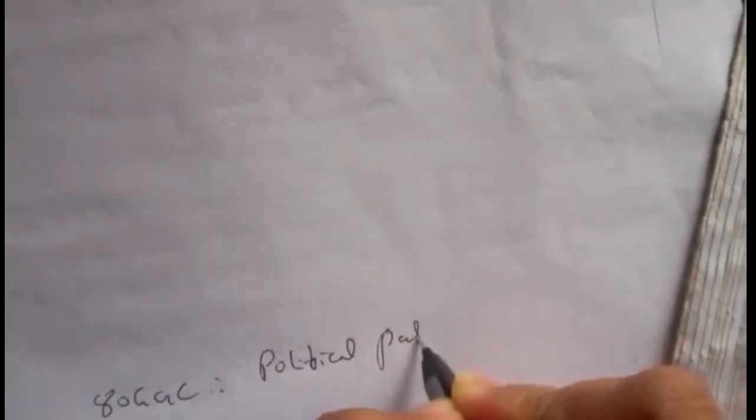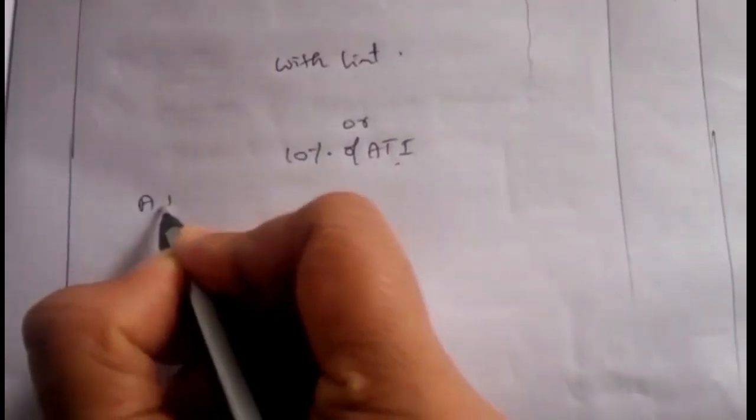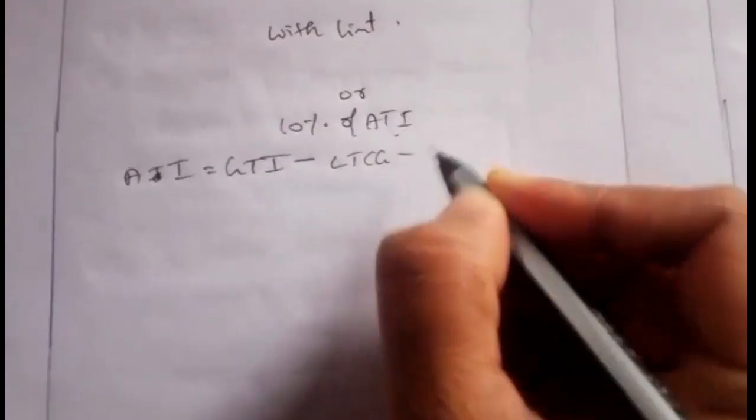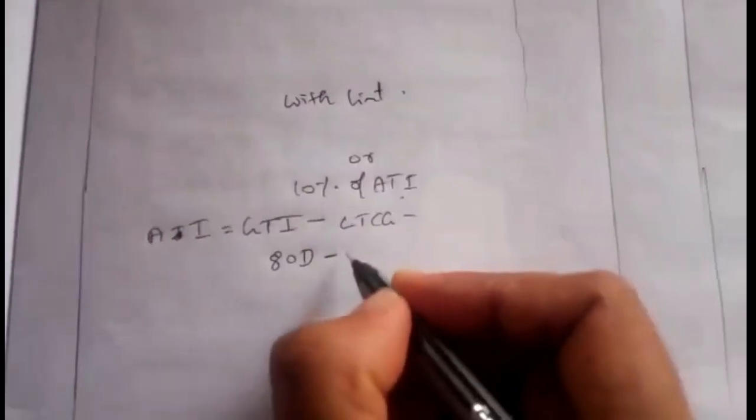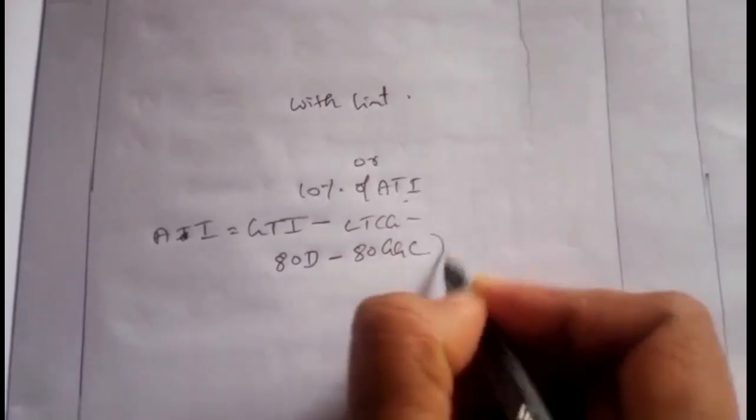We have to deduct deductions. One more deduction is there, 80GGC, which is taken at the end for the political party. You write the political party donation later, but while calculating ATI you have to deduct it. ATI means what? GTI minus long-term capital gain minus the deduction under section 80D, and other than 80G, one more deduction, 80GGC. This much we have to deduct while computing ATI.